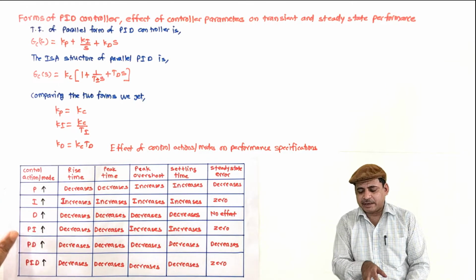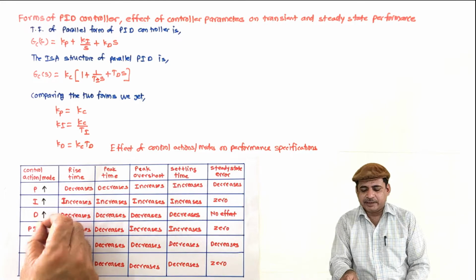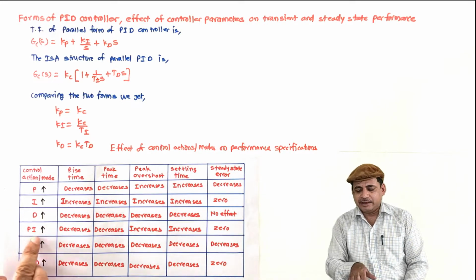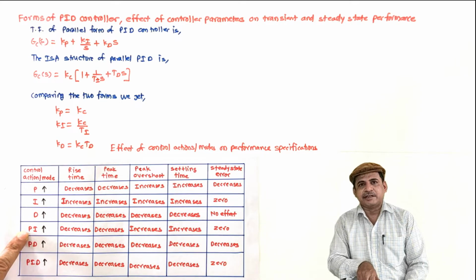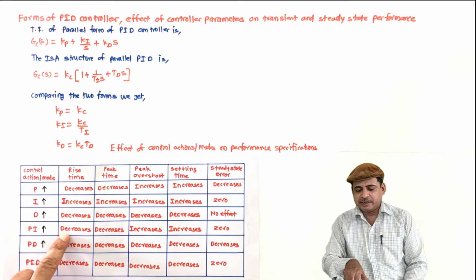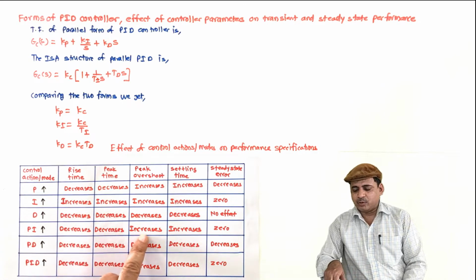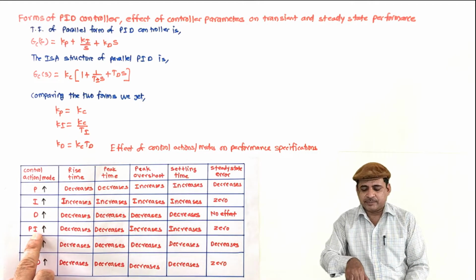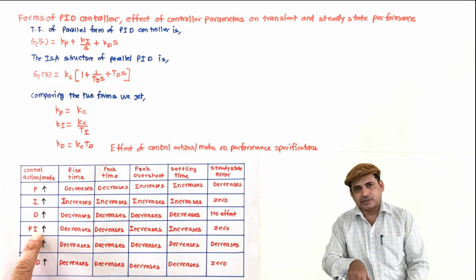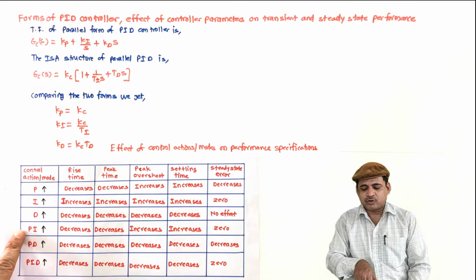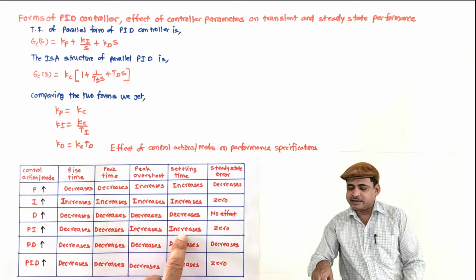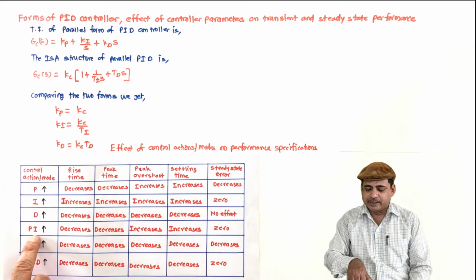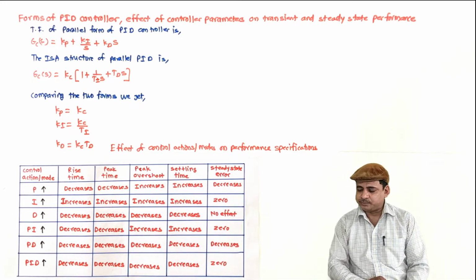Now when we combine P and I, it becomes PI, and the increment here can be in P and I, and then the effects will change. However, here what we have considered is that the I action is included and P is increased. So increasing P will decrease rise time and peak time, but overshoot is increased because of the inclusion of integral action as well as the increment in the controller gain, and because of that it increases the settling time, but because of the inclusion of integral action it makes the steady state error 0.